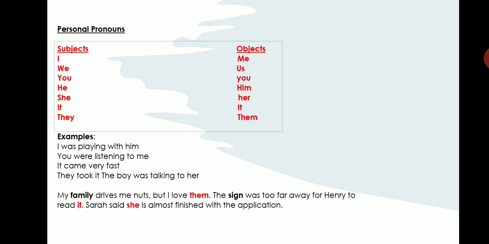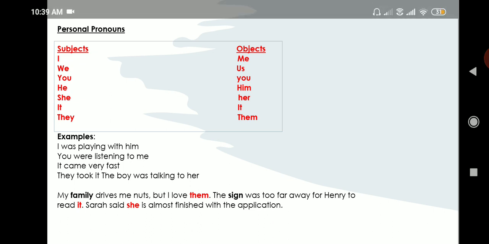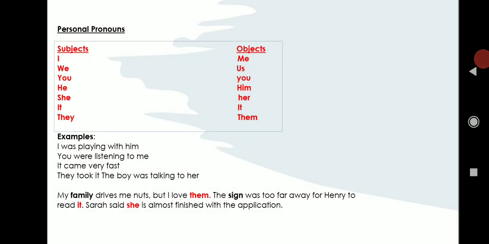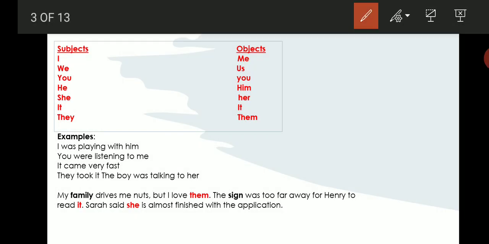I was playing with him. So, I comes in the beginning of the sentence. It works as the subject in the sentence. So, it is called a subject pronoun. Look at the end of the same sentence. You have the pronoun him. So, him comes at the end of the sentence. It works as the object in the sentence. So, it is called an object pronoun.